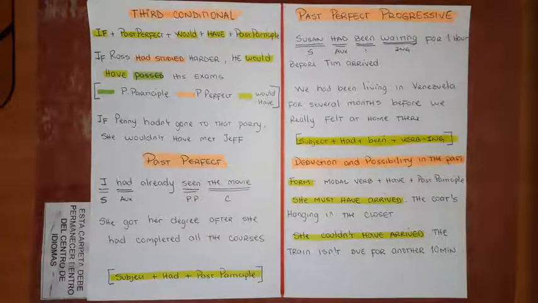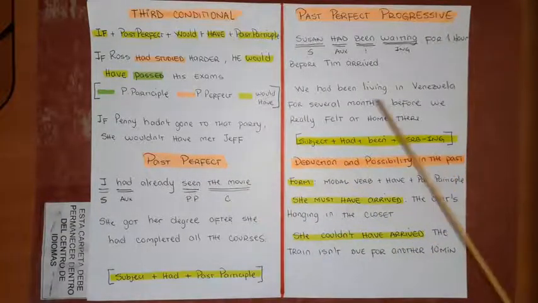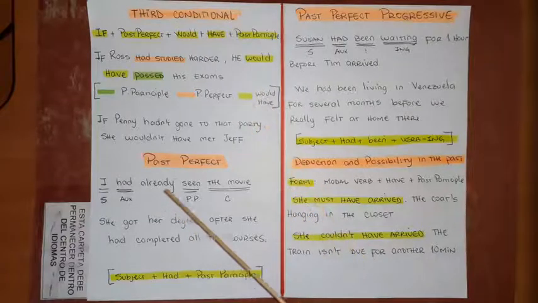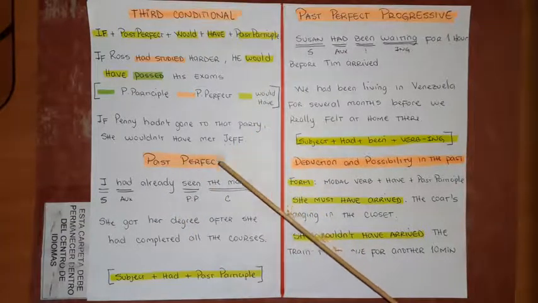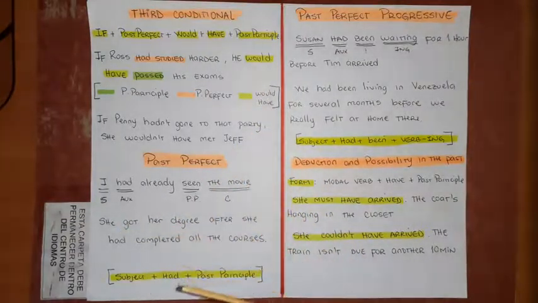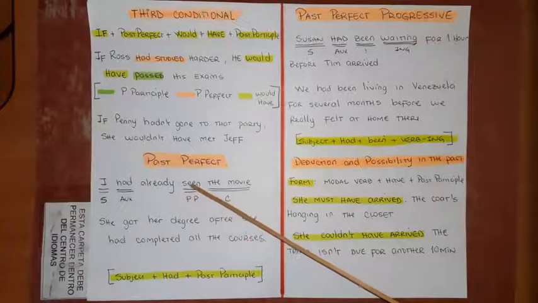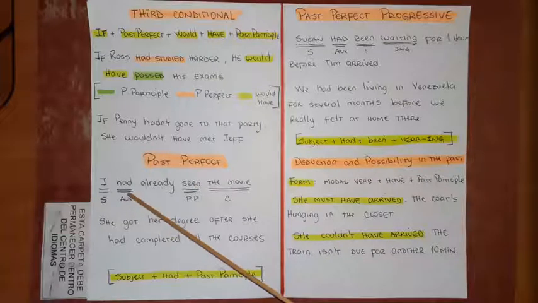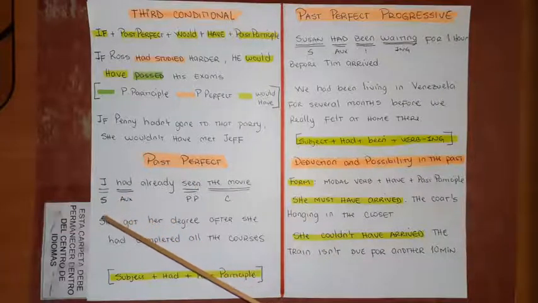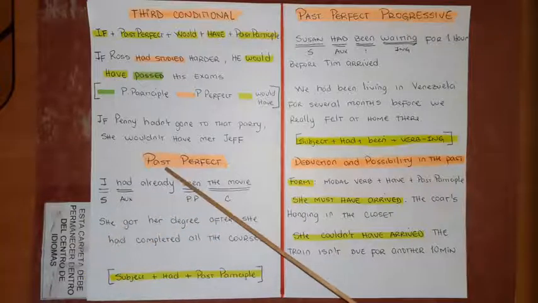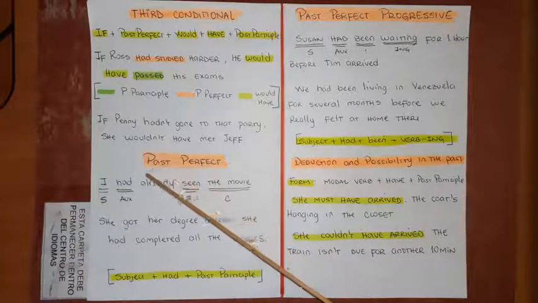Okay guys, so today we're gonna talk about past perfect, deduction and possibility in the past, past perfect progressive, and third conditional. When you have past perfect, remember we're gonna use the past participle form of the verb, okay? Like for example in here, seen. And remember, we're gonna use this auxiliary, and in this case, it has to be had, okay? It's not gonna be have or has anymore because we're using past perfect. We're not talking about present perfect.